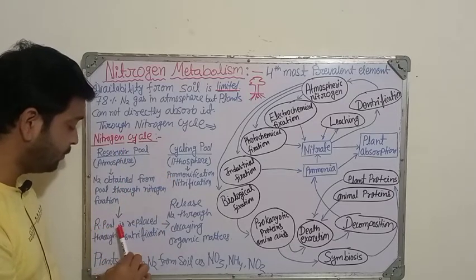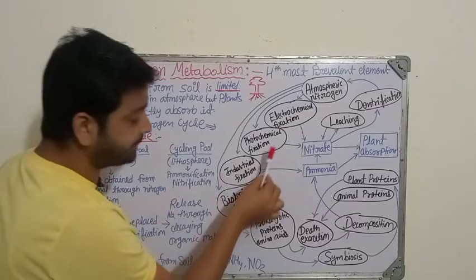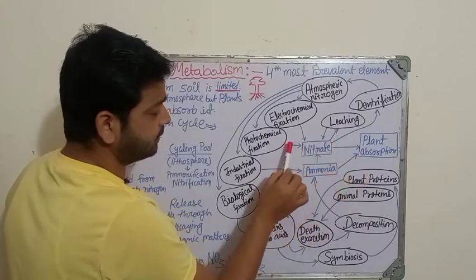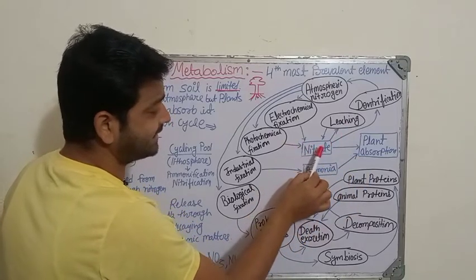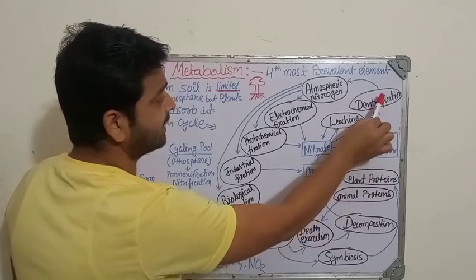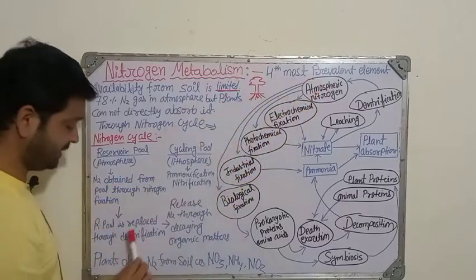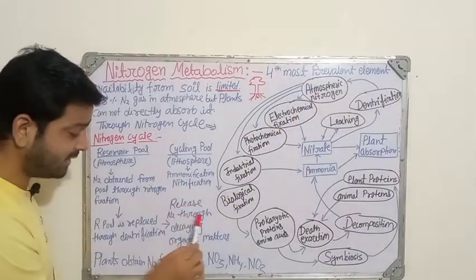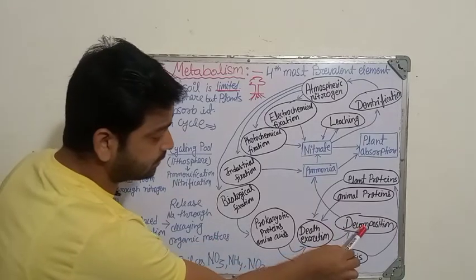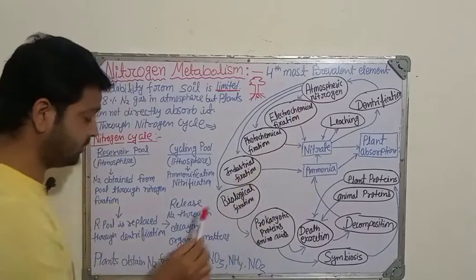Then this reservoir pool is replenished through denitrification. After these steps, it becomes nitrate, and nitrate can be useful for the plant. Then it goes to denitrification, and after denitrification it is released to the atmosphere. That's what it is telling. Nitrogen is released through decaying organic matter. Here also, from decomposition, ultimately it is released, okay?